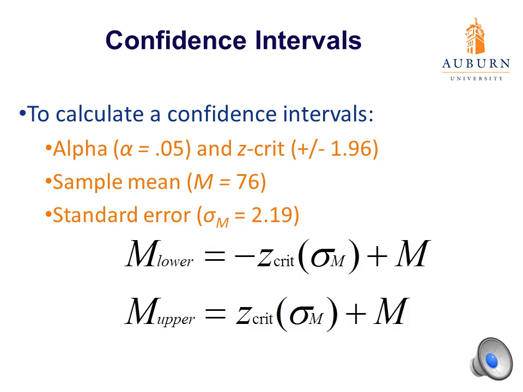We'll see here that we had an alpha of 0.05, and the associated z critical values for two tails are plus or minus 1.96. Our sample mean is 76 and our standard error is 2.19. So we can plug those numbers into our two formulas to get the upper and the lower bound of our range. It's important to note that when we say negative z critical for the lower bound and z critical for the upper bound, we're talking about the positive and negative value of the z critical.